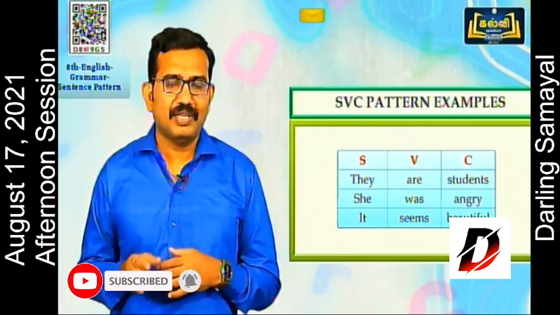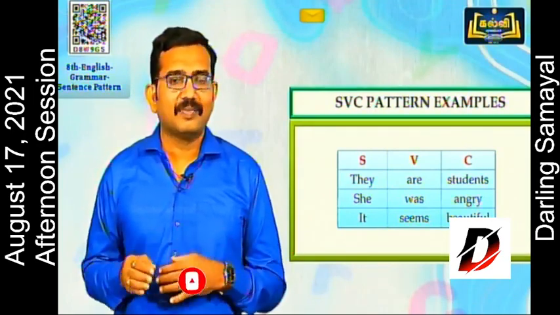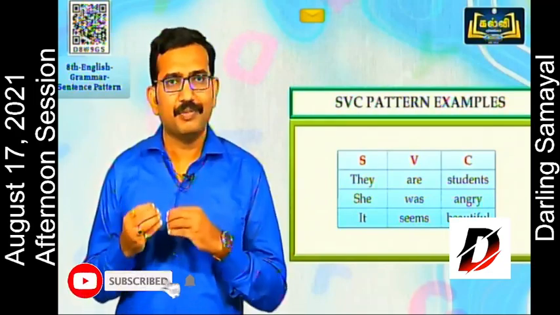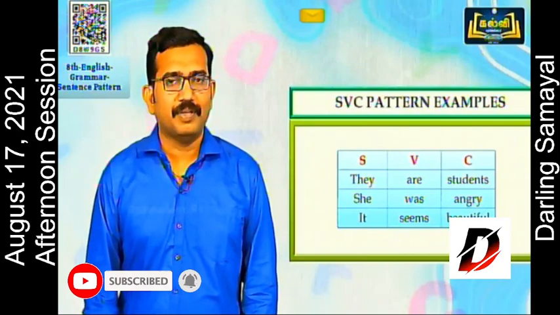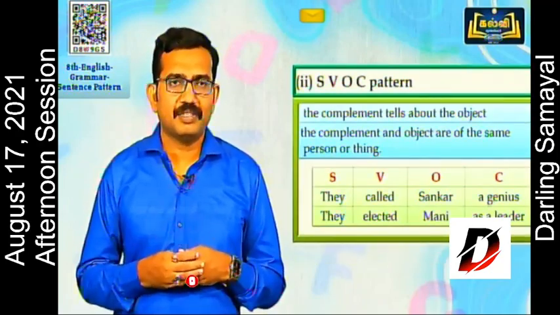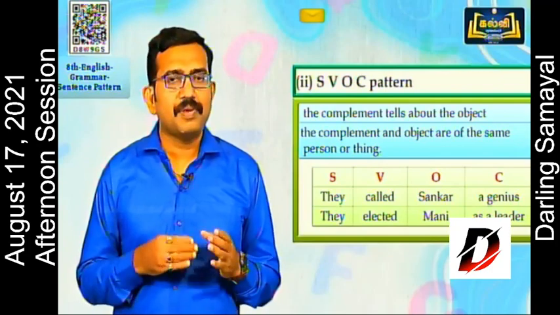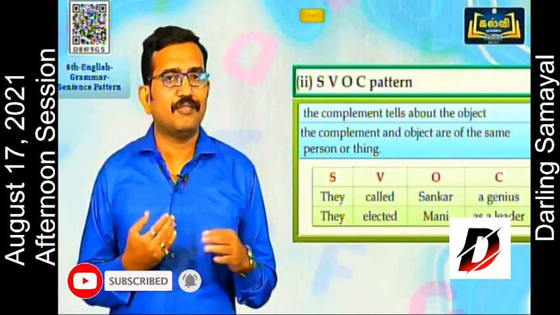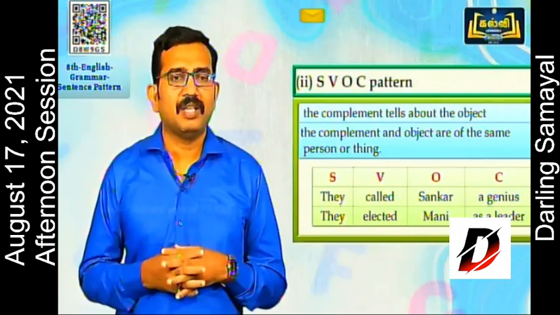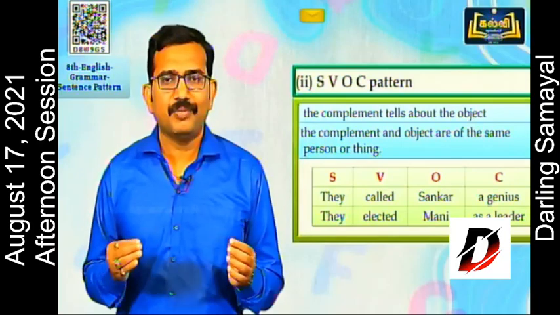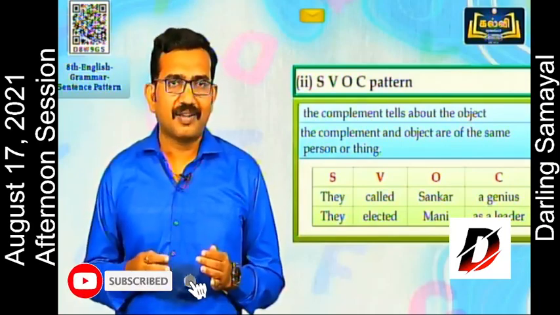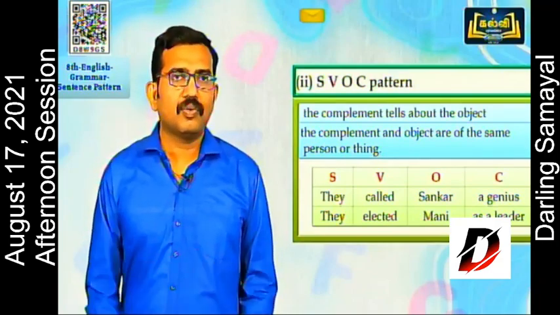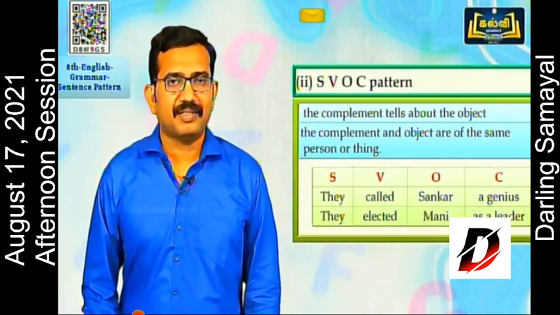They are students. She was angry. It seems beautiful. So students, angry, beautiful are examples for complement. So let's check some examples for SVOC pattern. The complement tells about the object. The complement and object are of the same person or thing. They called Shankar a genius. They elected Mani as a leader. So these two are examples for SVOC pattern.